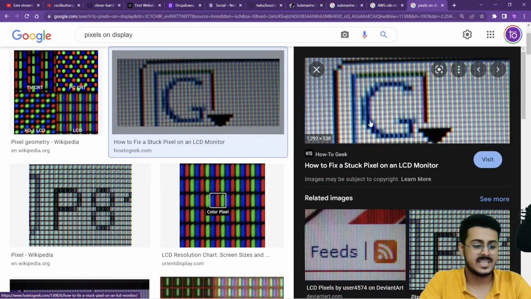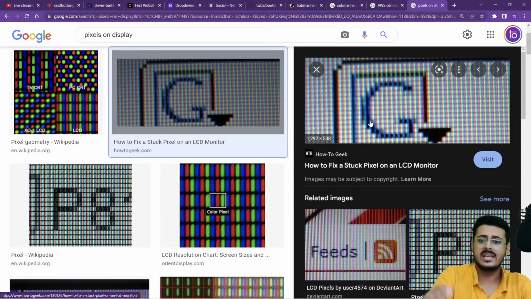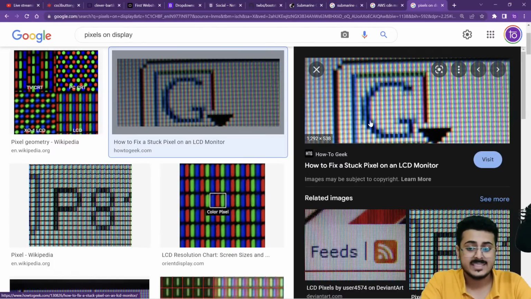Now, any screen that you have has a fixed number of pixels according to its width and its length. Because pixels are nothing else but small LEDs, they have a small, fixed size. So your screen itself will be made up of a particular number of pixels according to its height and its width. Okay, and now when something has a fixed number of pixels according to height and width, you can utilize that.